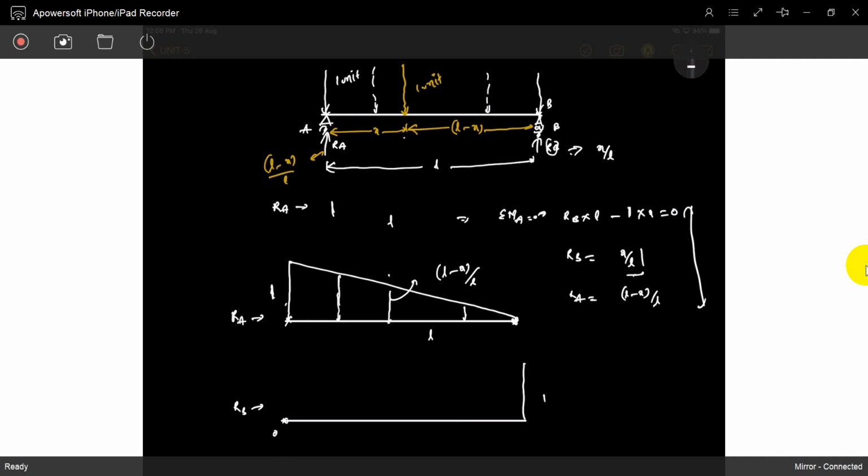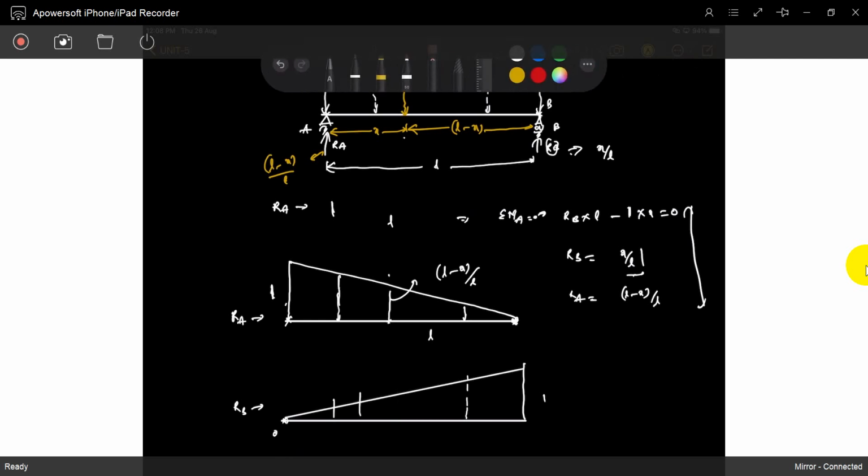When the load is somewhere here, it is X by L. So you can draw it like this. This is the RB influence line. Understood? So that's it. For every function we just draw the reaction at A for a simply supported beam.